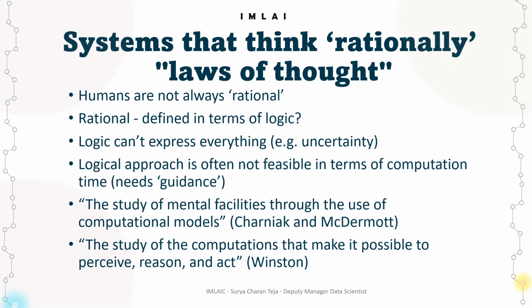AI systems that think rationally use symbolic representations and logical rules to model and manipulate knowledge and draw conclusions from it. One of the main challenges in creating systems that think rationally is knowledge representation. AI systems need to be able to represent knowledge in a way that can be processed logically, and this often requires a great deal of domain-specific expertise. Another challenge is developing algorithms that can perform complex logical reasoning effectively.